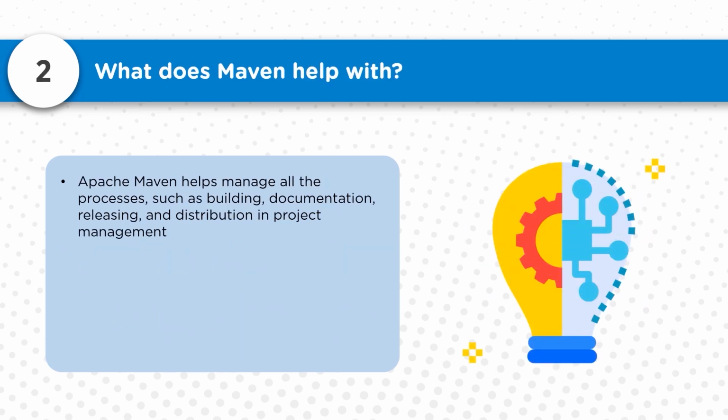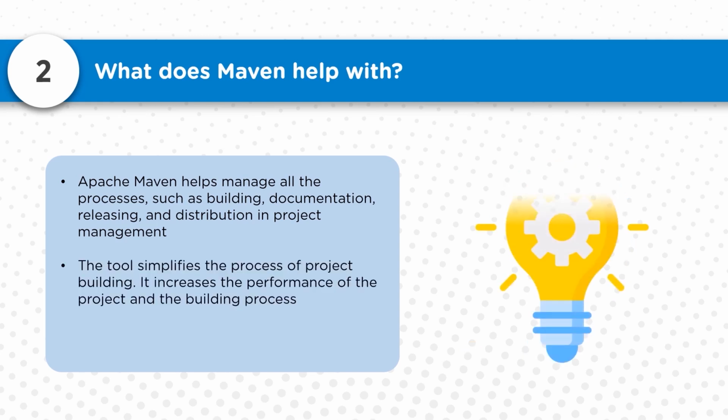Now let's talk about the next question. What does Maven help with? Apache Maven helps to manage processes such as the build process, documentation, release process, distribution, deployment, and preparing the artifacts. All these tasks are primarily taken care of by Apache Maven. This tool simplifies the process of project building. It also increases the performance of the project and the overall building process.